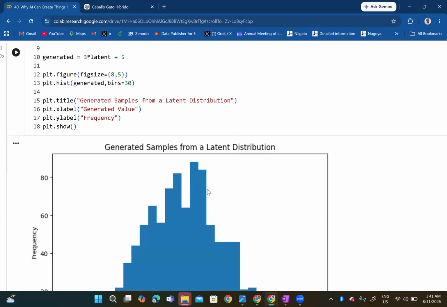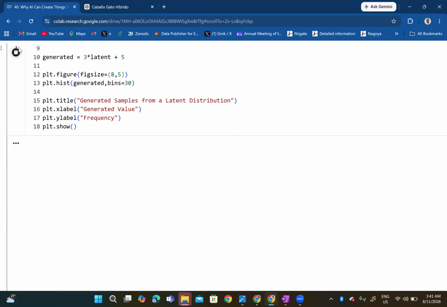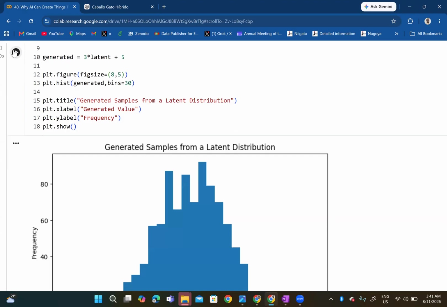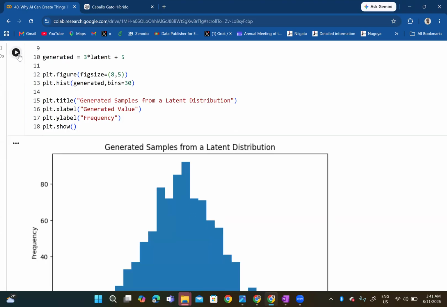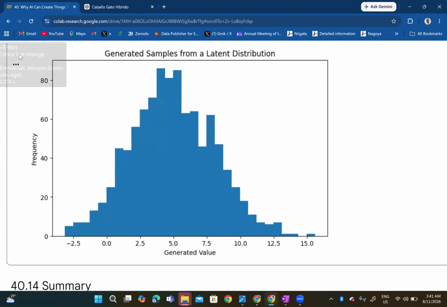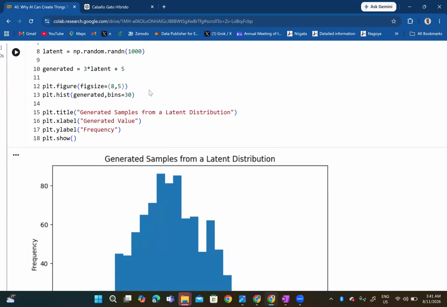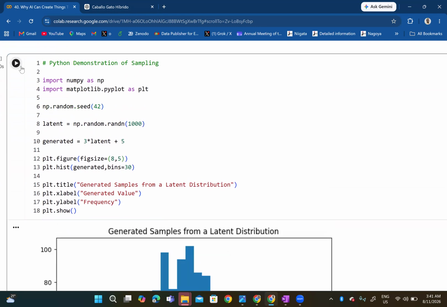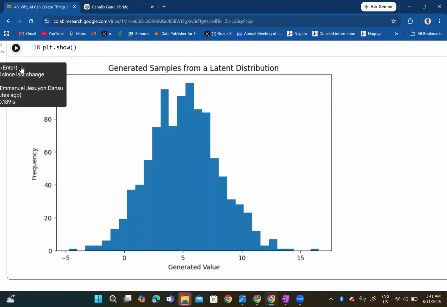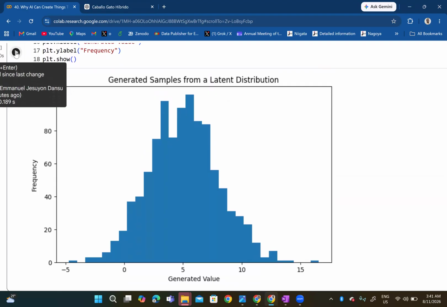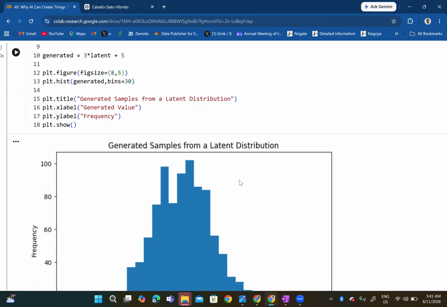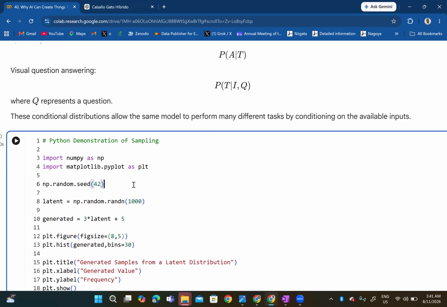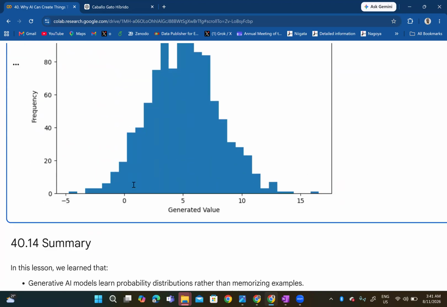Then you see the shape is shifting, 80 again. So the shape keeps shifting like that, and you keep having different shapes. But of course, if we allow the seeding to work, we have one fixed shape that does not ever change. With this now, it doesn't change anymore because we have put the seed in there. So if you want reproducibility, don't forget this crucial line, np.random.seed.